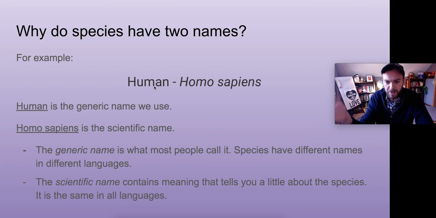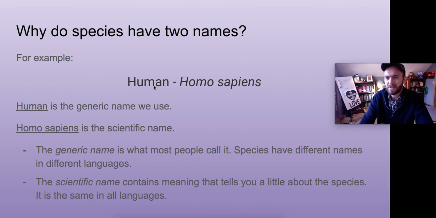Different species have different generic names in different languages, like perro means dog in Spanish, and it's dog in English. But scientific names are the names that are used by the scientific community, and they usually contain a little bit of information in the name itself, and that tells you a little bit about the species.